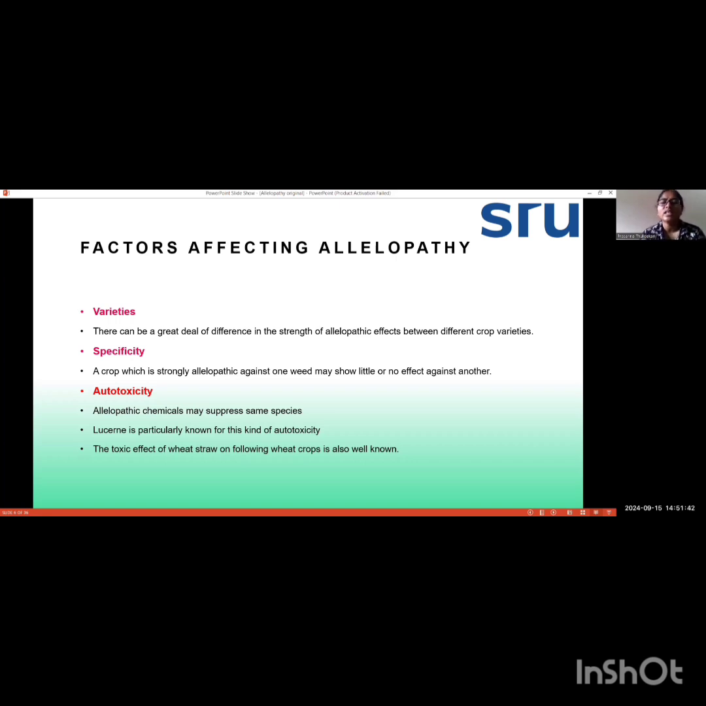Next is autotoxicity. Here autotoxicity means, for example, if we take a wheat plant, it produces some kind of chemicals that are harmful to the wheat plant itself. Autotoxicity, also called self-toxicity, means a plant's own extracts are harmful to itself. For example, wheat straw extracts are harmful to the wheat plant itself. So allelopathic chemicals may suppress the same species under autotoxicity, and lucerne is particularly known for this kind of autotoxicity. One more example is the toxic effect of wheat straw on following wheat crops, which is also well known.